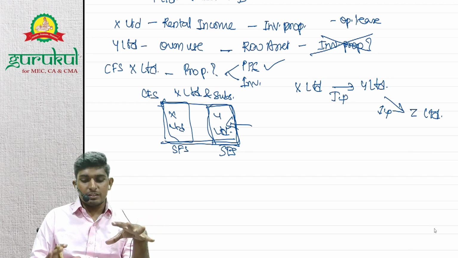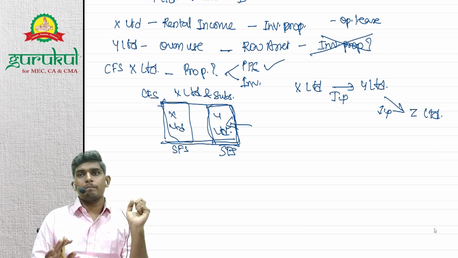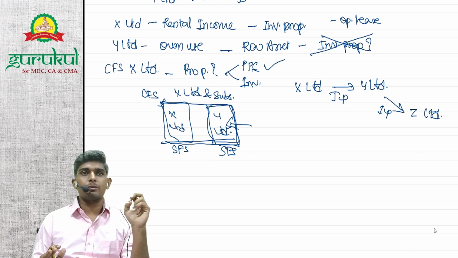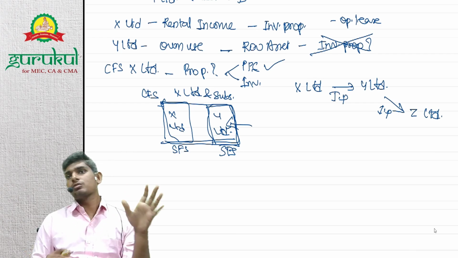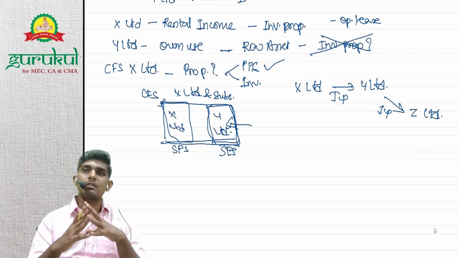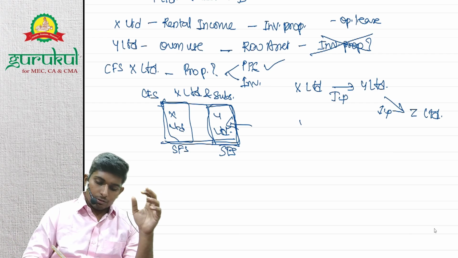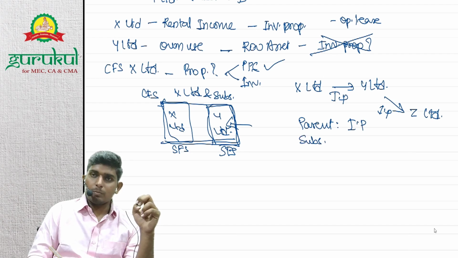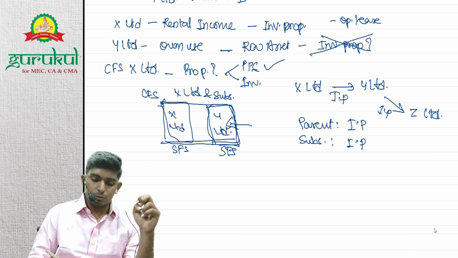whether this property is used by anyone in the company? No. CFS यानी as a group में किसने use किया property को? Anyone in the group has used this property? No. It's being used by an outside third party, right? So it's an investment property for the company. So parent के लिए investment property, subsidiary के लिए investment property because it has sublet it to a third party. For CFS, company as a whole, it's also an investment property.